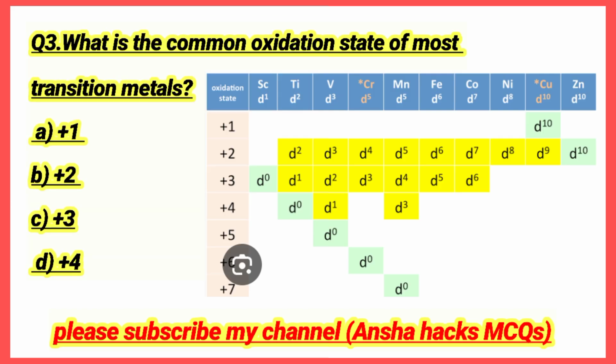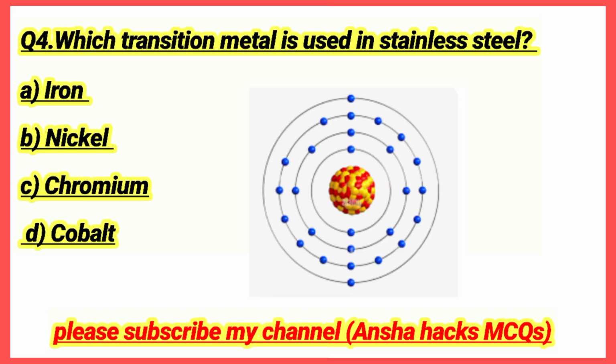Question number 3. What is the common oxidation state of most transition metals? +2. Option B is the correct answer. Question number 4. Which transition metal is used in stainless steel? Chromium. Option C is the correct answer.